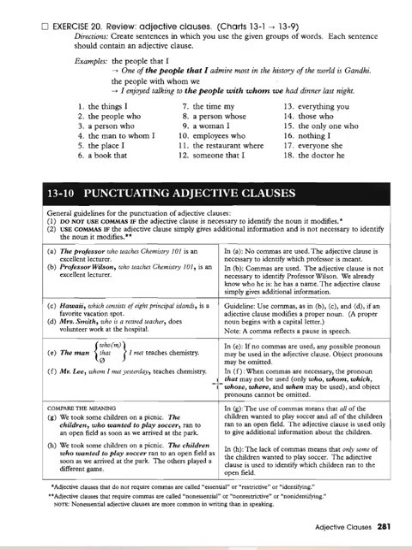No commas are necessary because the adjective clause is necessary to identify which professor is meant. Professor Williams, who teaches Chemistry 101, is an excellent professor. So commas are used. The adjective clause is not necessary to identify Professor Williams. We already know who he is because he has a name. So the adjective clause simply gives additional information.